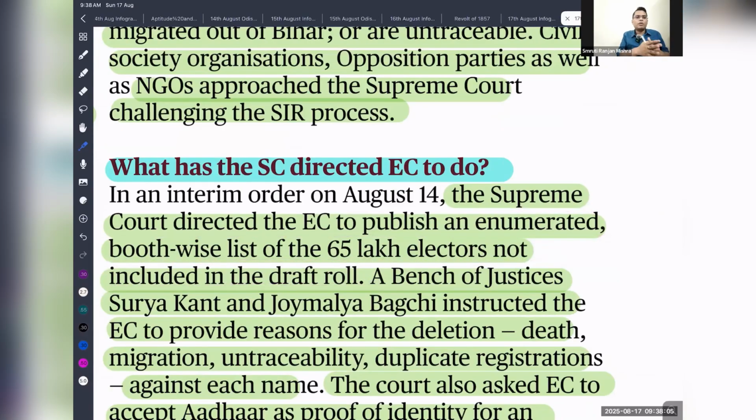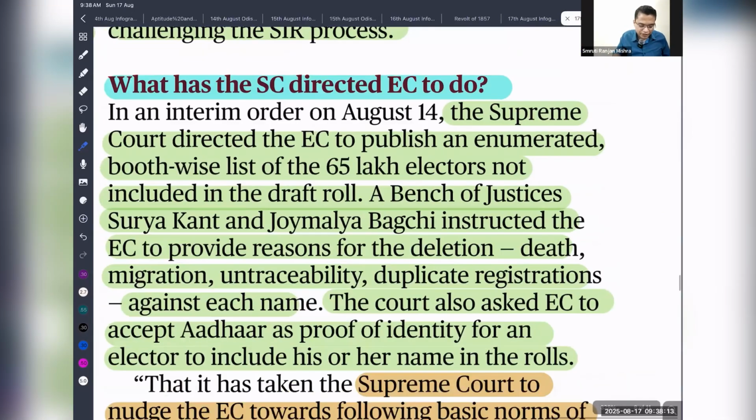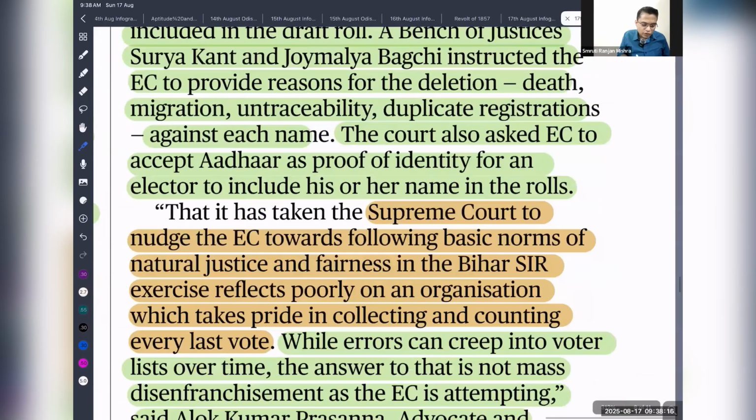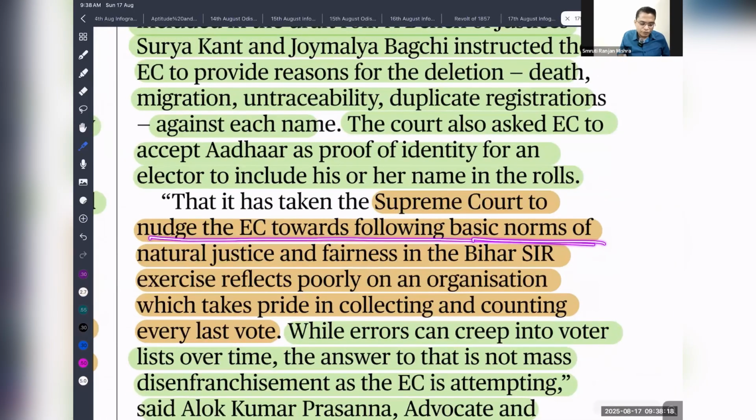The Supreme Court said that you need to publish all the names of the 65 lakh electoral roll entries, where the names of electors are not published, along with the reasons for not publishing them. The Supreme Court nudged the Election Commission towards following the basic norms of natural justice and fairness in Bihar SIR. You need to ensure that the electoral process is very fair.